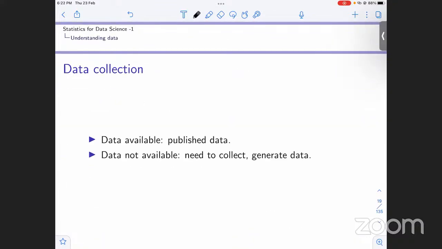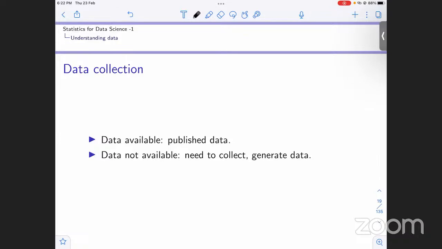So data collection: how do we collect data? We need to collect data from the sources that we are interested in. Let us say we are interested in knowing the class 12th marks of a group of students, so we need to go and ask them. Or the data is already available to us, that is, published data. The government publishes data on its website, data.gov.in. If the data is not available, then we need to generate the data.